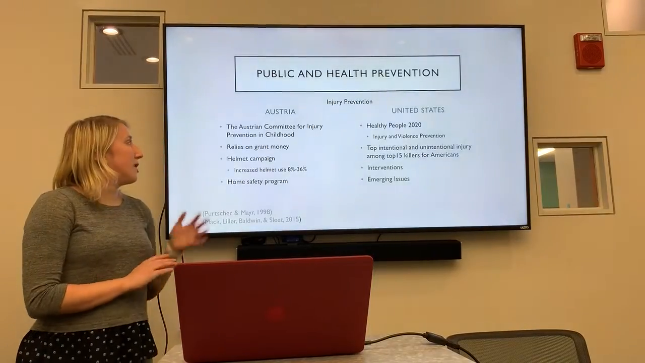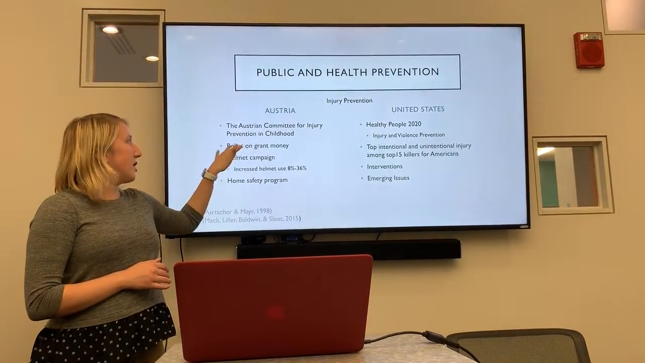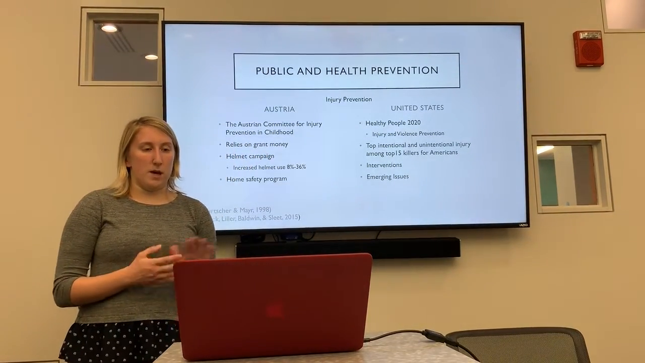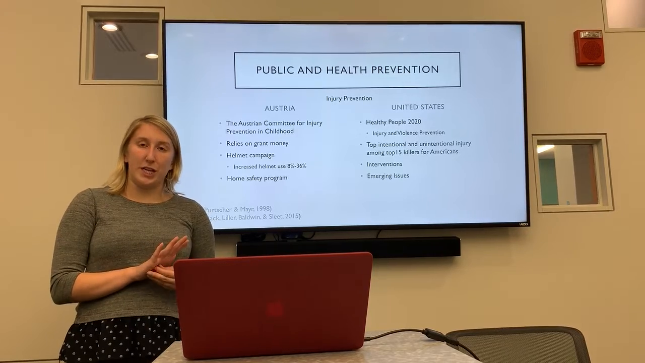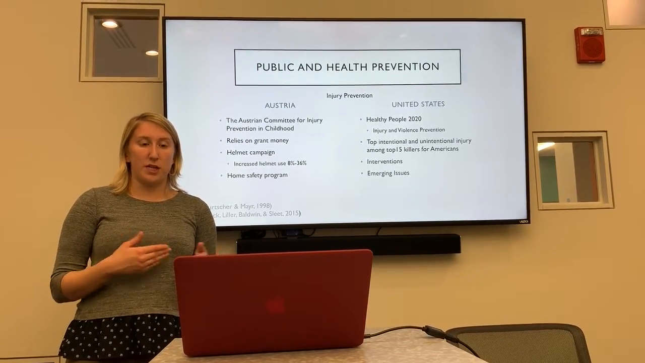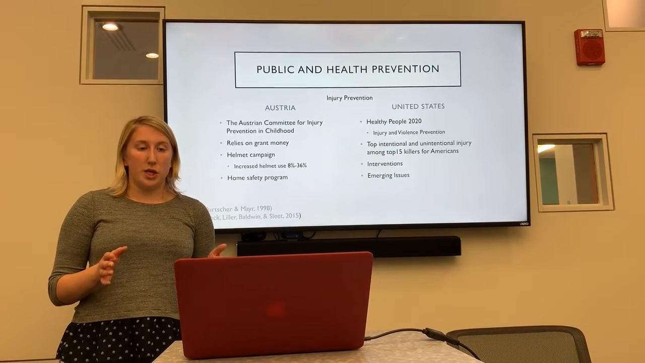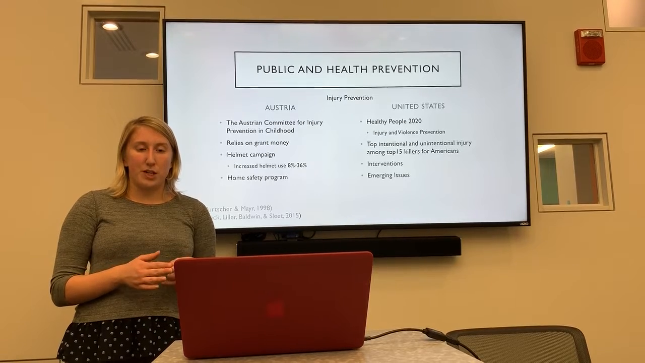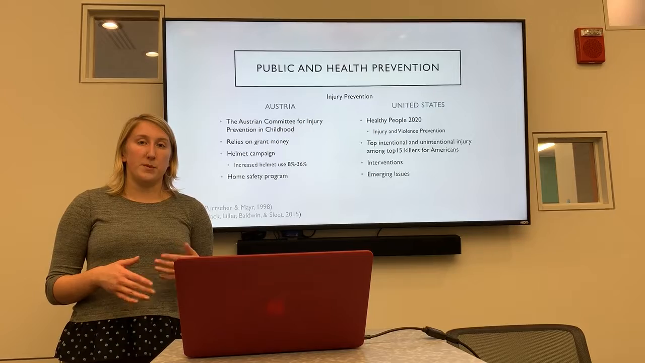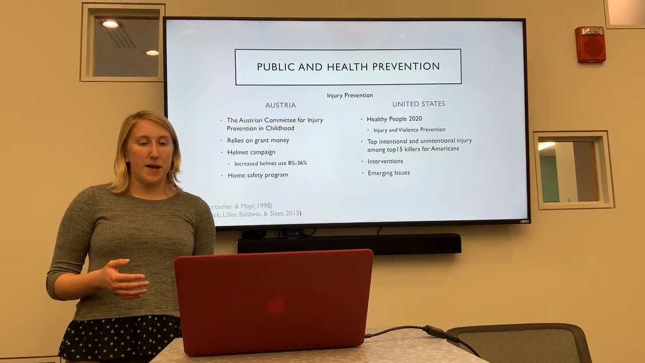So next we have injury prevention for children. In Austria, we have the Austrian Committee for Injury Prevention in Childhood. This committee has the goal of reducing childhood injuries, especially those that lead to severe injuries, including disability and even death. So they decided that those areas would include bicycle injury, passenger safety, safety at home, and playground injuries. That's where children are experiencing the most injury that leads to death or disability.